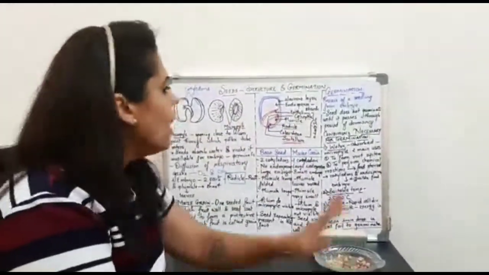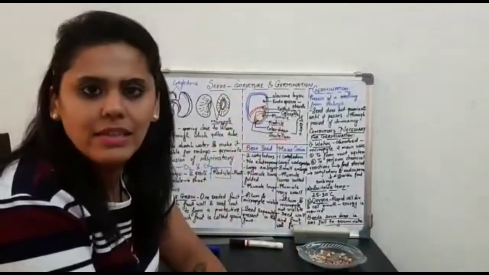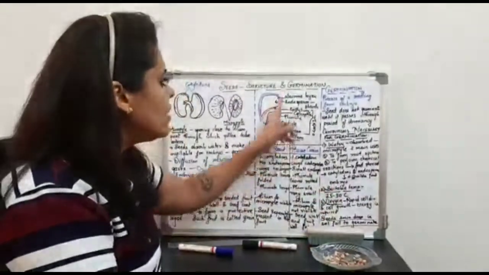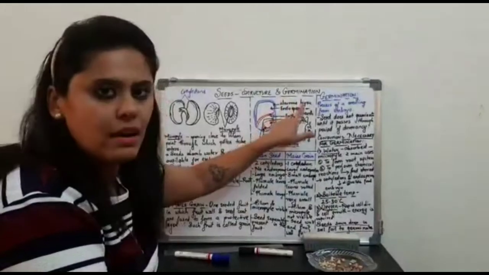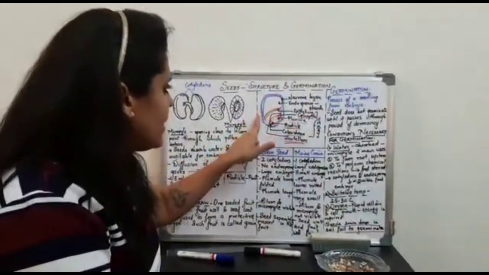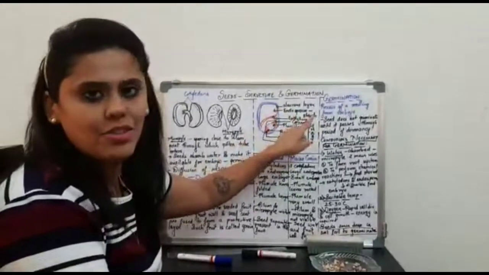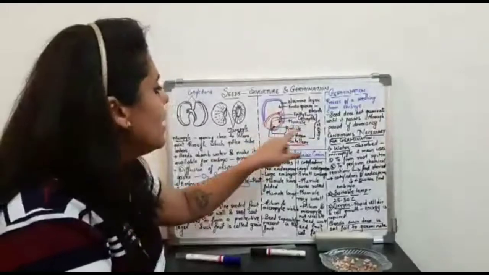Okay, I hope the structure and description of the maize grain is clear to you all. I once again repeat all the terms. The aleurone layer is a protective layer around the endosperm, which is rich in starch and provides food to the growing embryo.